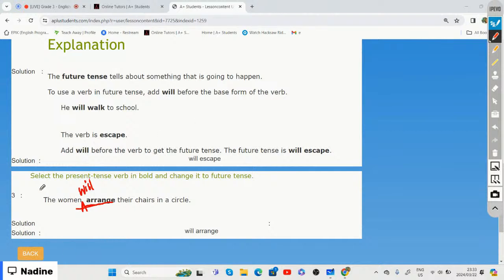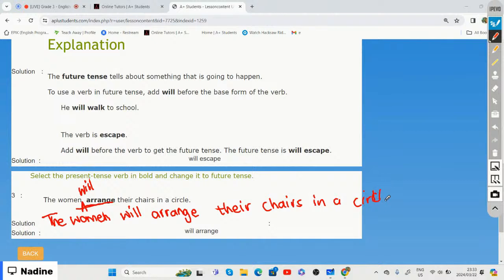So, even if I were to rewrite that sentence, it says, the women will arrange the chairs in a circle, right? So there we have our verb, which is arrange, and there we have the word will, which is added in front of our verb.